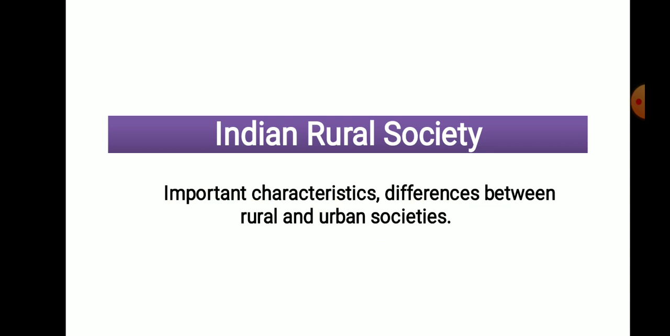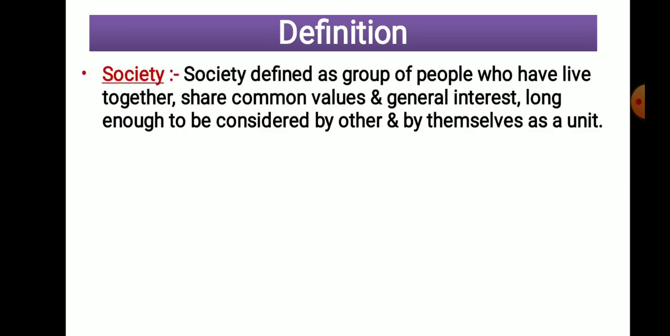So first of all, we will see the explanation of the characteristics of rural society. Before that, we will see the definition of society. Society is defined as a group of people who live together, share common values and general interests, and live together long enough to be considered by others and themselves as a unit. Now try to understand. Here society means a particular village, particular city, particular area where the people live, that we can refer to as a society.